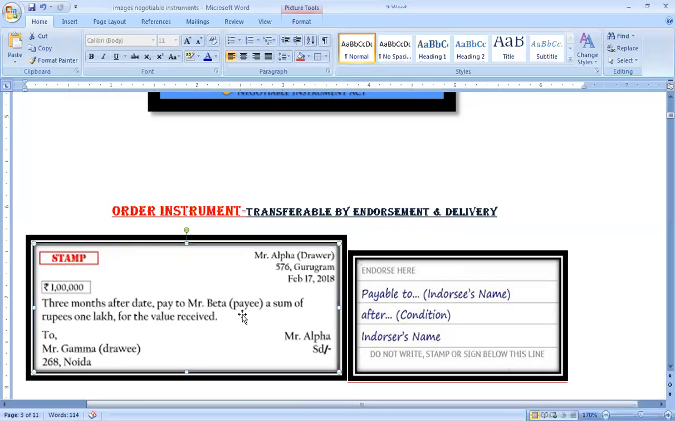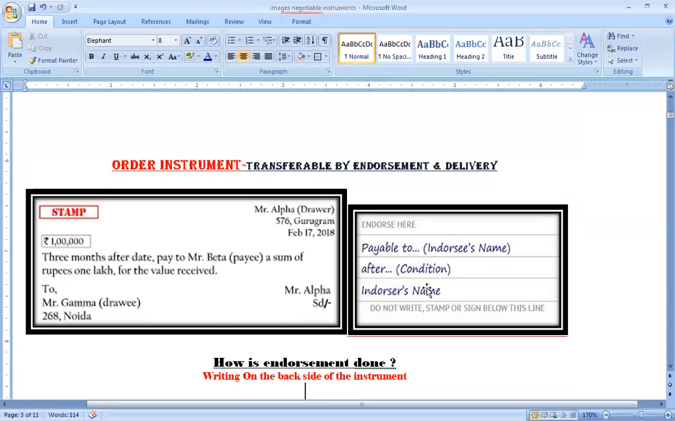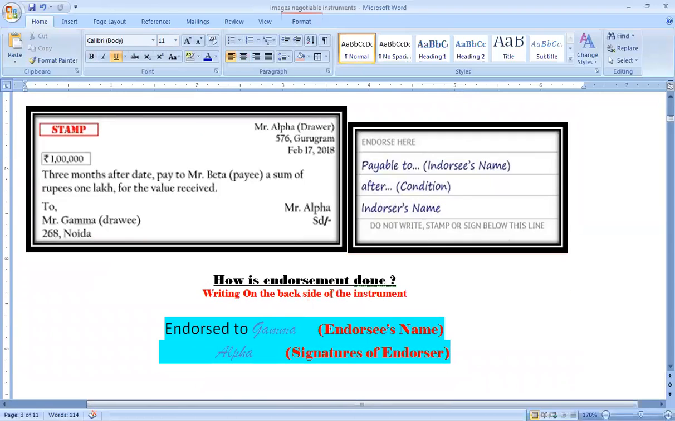So in that case, when Mr. Beta wants to transfer this to somebody else, and in case the words Mr. Beta or order are mentioned here, then Mr. Beta can transfer it only by endorsement and delivery. And for endorsement and delivery, on the back of the instrument, he has to do this. What he has to do? On the backside of the instrument, let me make some changes here. Mr. Beta wants to endorse it, transfer it to somebody, and that somebody is Theta.